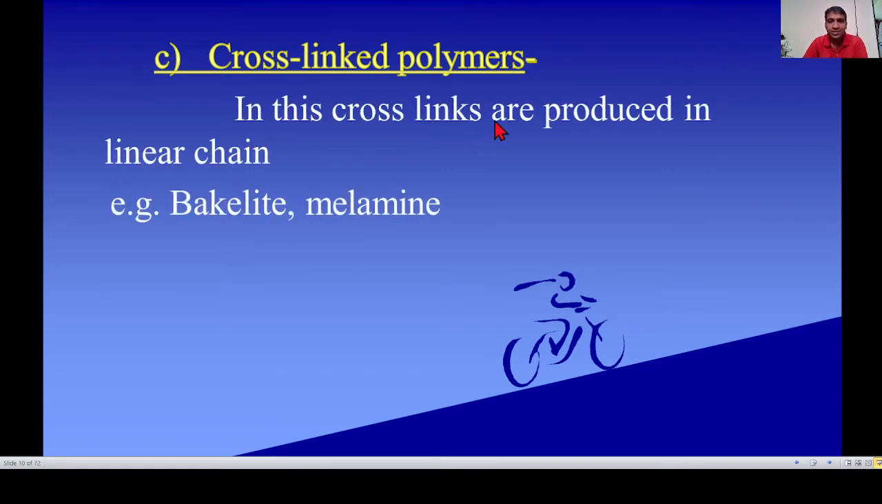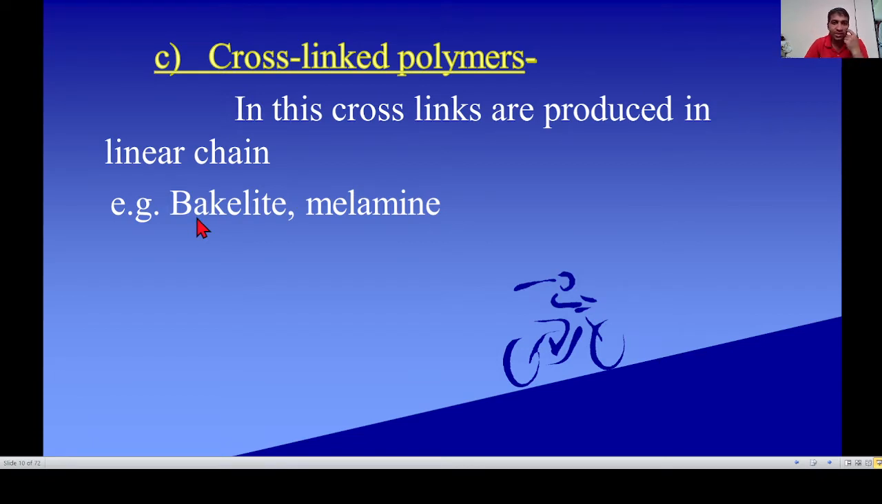In this, cross-links are produced in linear chains. Two or more linear chains are attached to each other to form cross-linked polymers. In this, cross-links are produced in the linear chain.